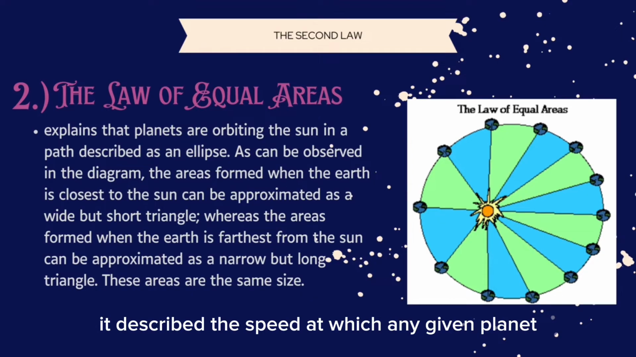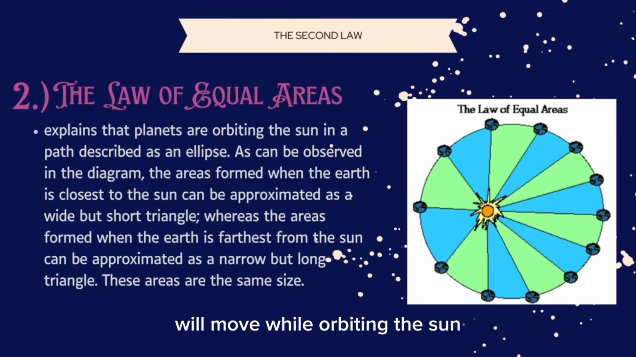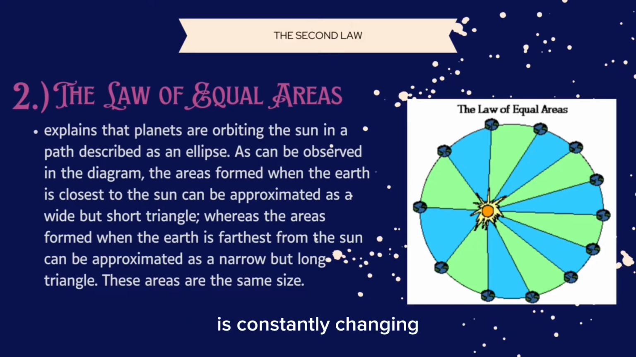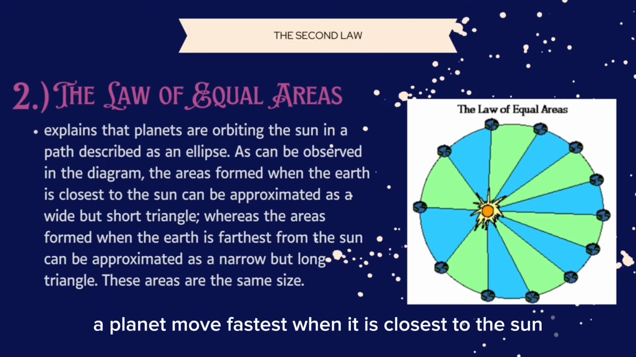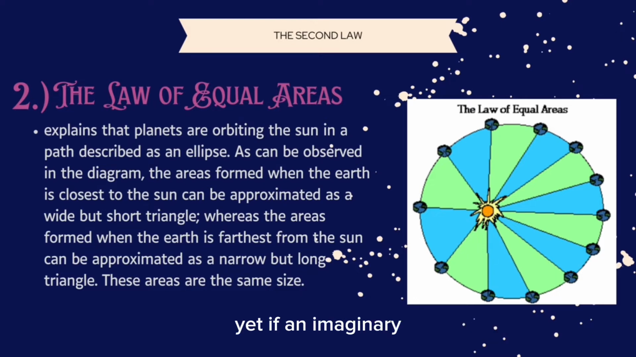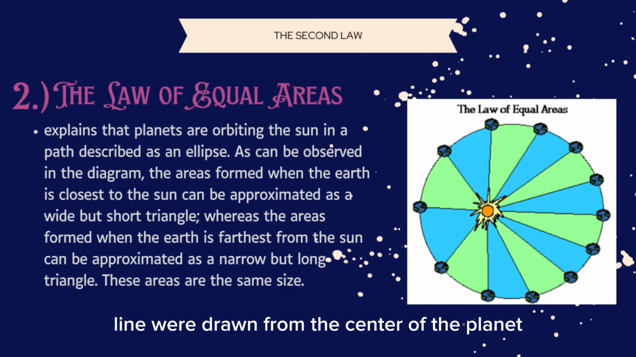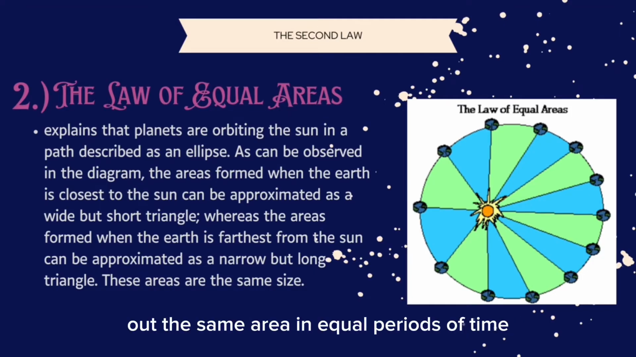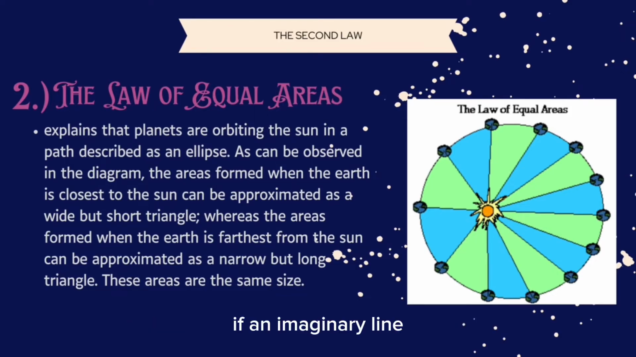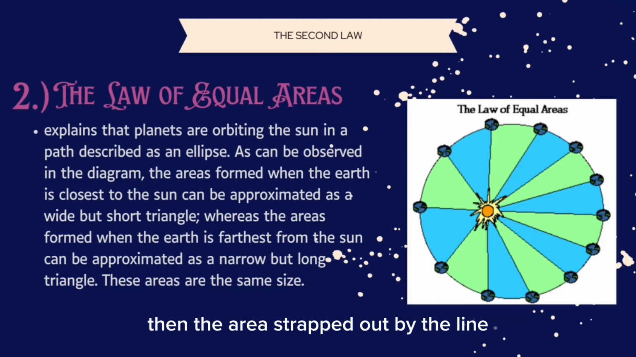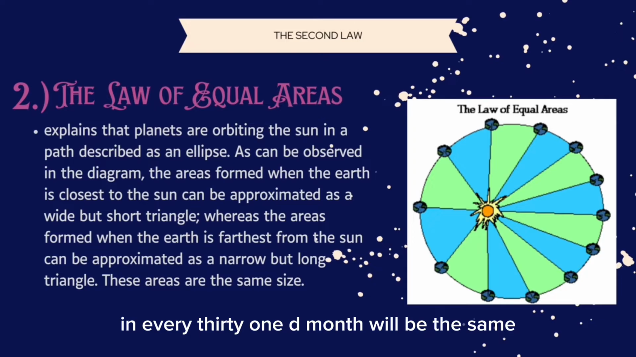It describes the speed at which any given planet will move while orbiting the Sun. The speed at which any planet moves through space is constantly changing. A planet moves fastest when it is closest to the Sun and slowest when it is farthest from the Sun. Yet, if an imaginary line were drawn from the center of the planet to the center of the Sun, that line would sweep out the same area in equal periods of time. For instance, if an imaginary line were drawn from the Earth to the Sun, then the area swept out by the line in every 31-day month would be the same.